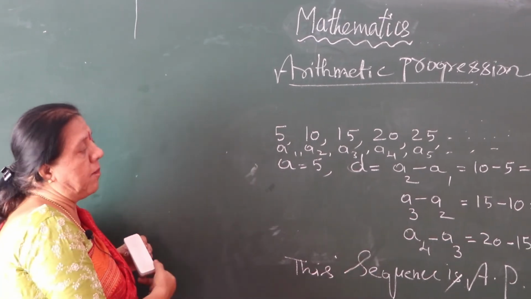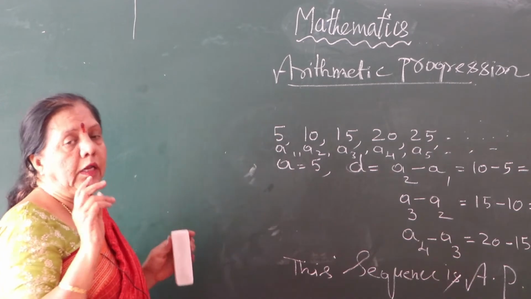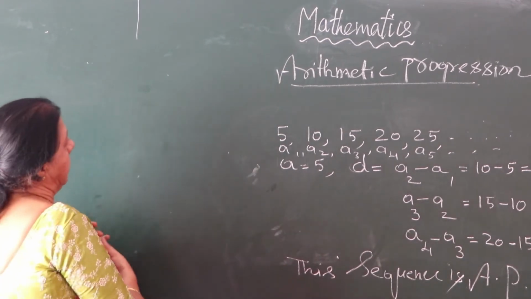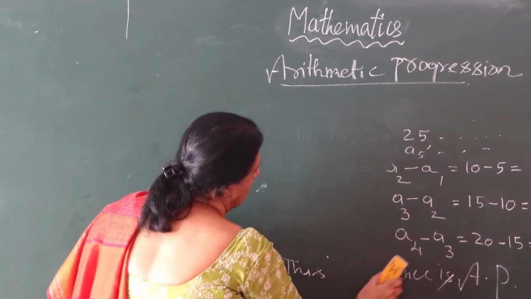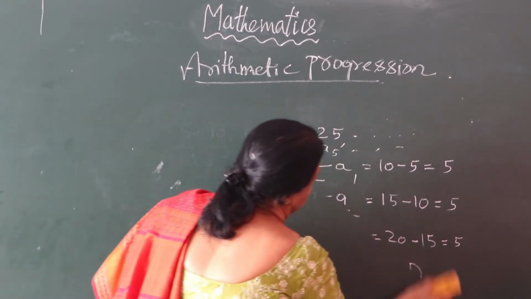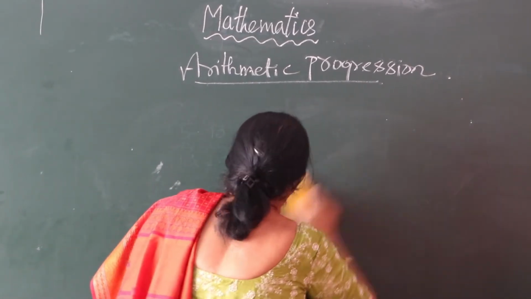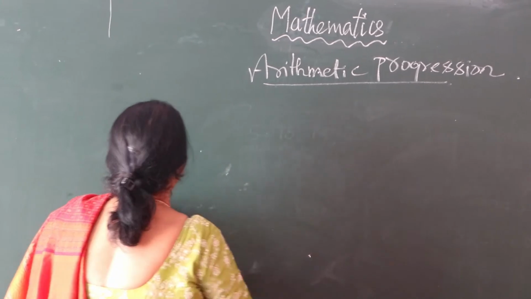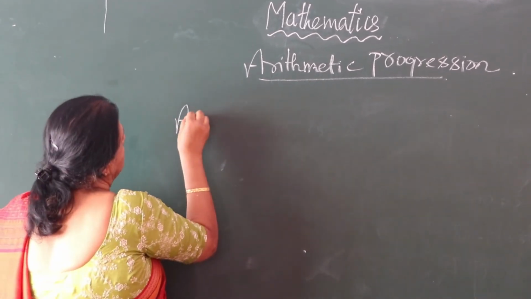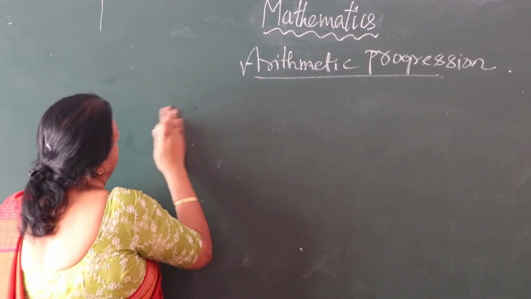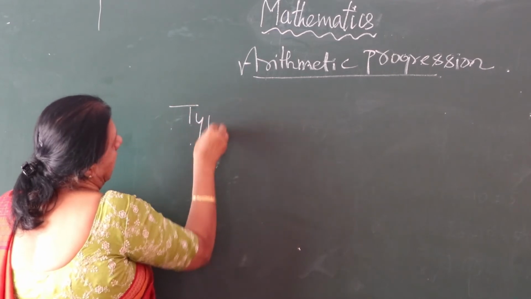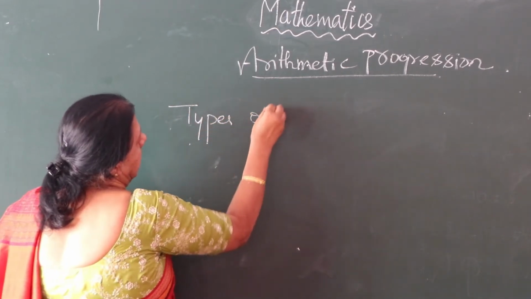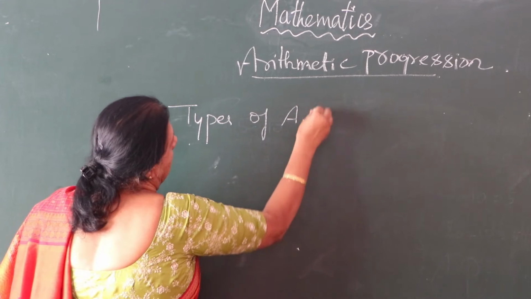Okay, take for example, now another type of AP is there. Another statement: types of arithmetic progression, types of AP. What is AP?